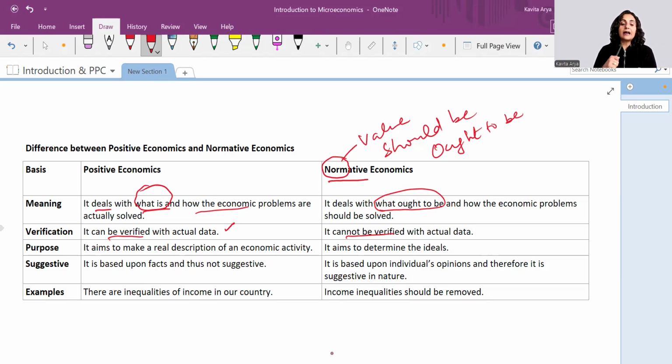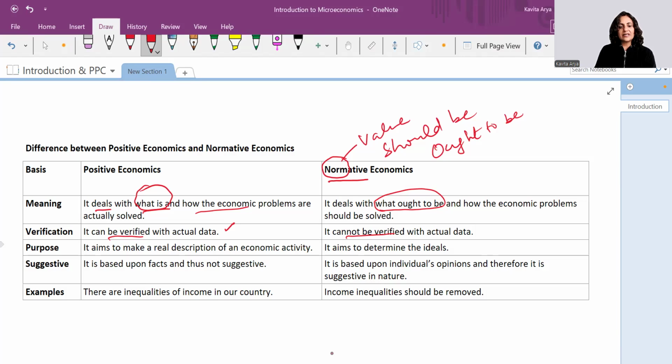If they say that unemployment rate should be controlled in the economy, this 'should be' is a statement which talks about the normative situation. But when they say the unemployment rate went as high as 25 to 30% in the depression period, yes, you can check it from the existing data. So positive economics is verifiable, but normative economics is just a judgment, so you cannot verify.